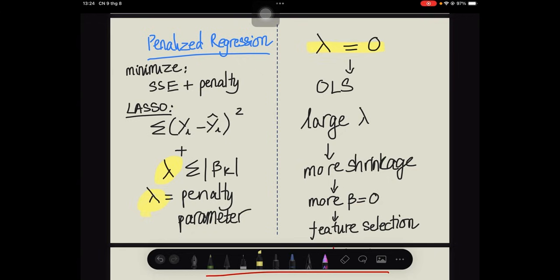Think about an analyst trying to predict corporate default. Suppose they start with 100 potential variables. LASSO may determine that only 15 contribute enough predictive value to justify their inclusion. The remaining variables receive a coefficient of 0, so the model becomes simpler and potentially more robust out of sample.